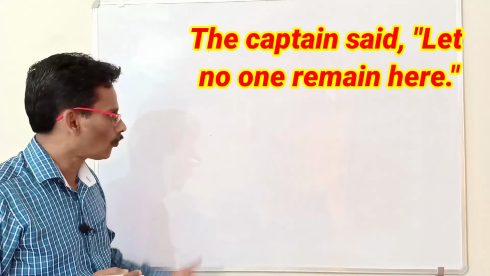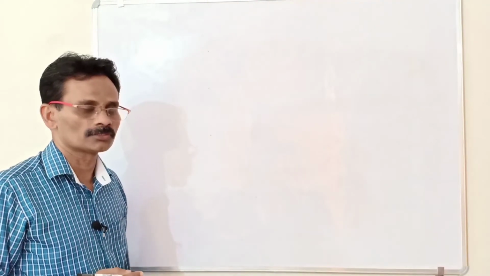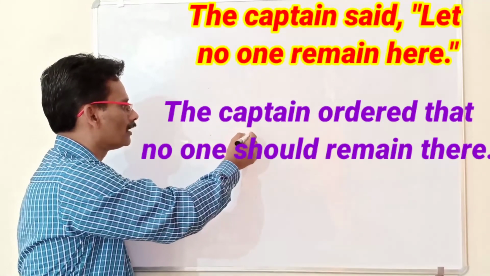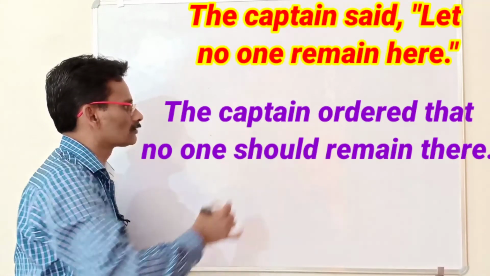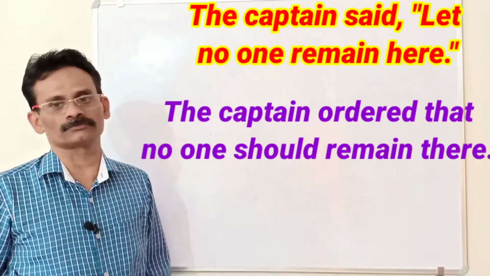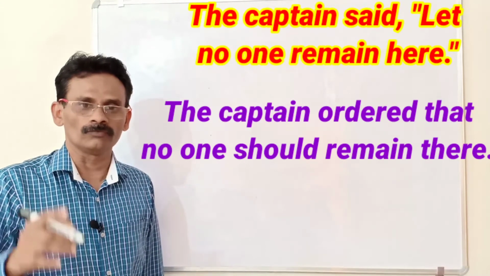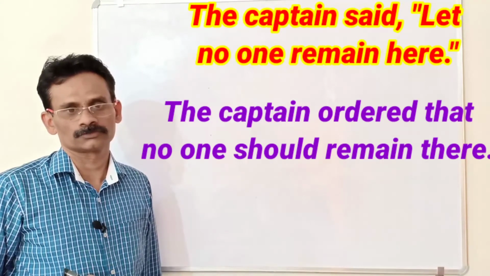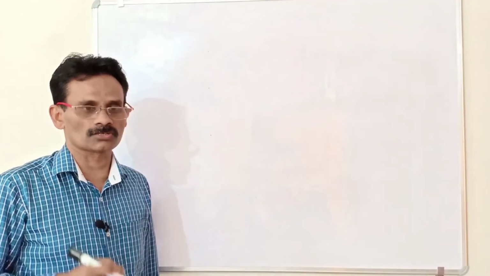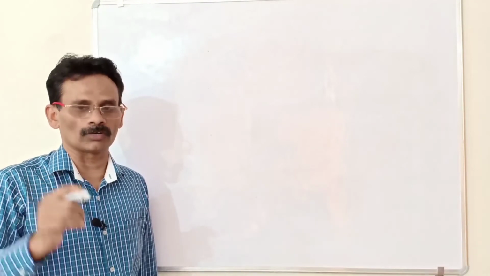And therefore, when we turn that sentence into indirect speech, the captain ordered that no one should remain there. Here is an order, and therefore we use the word order. When it is a suggestion, we use the word suggest. When it is a request, we use the word request.